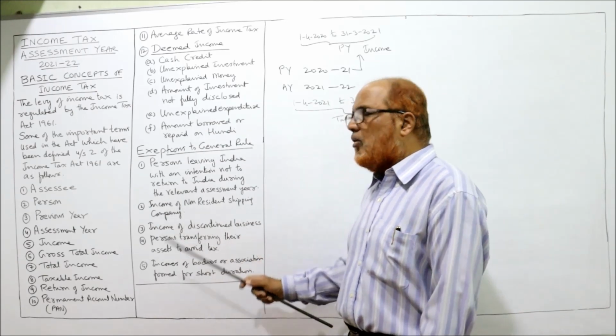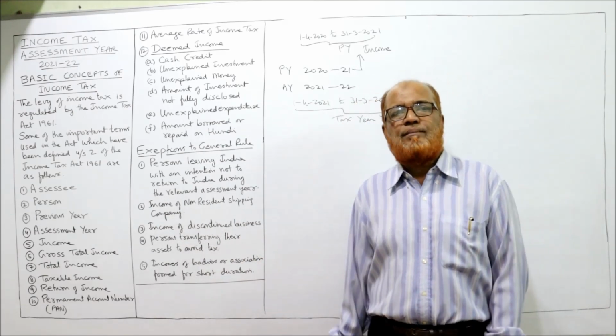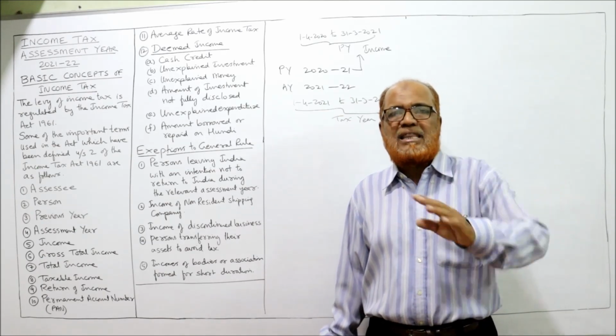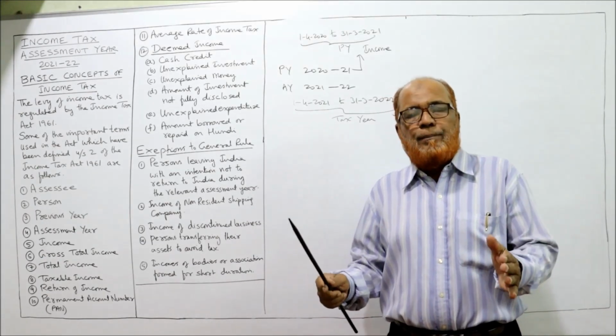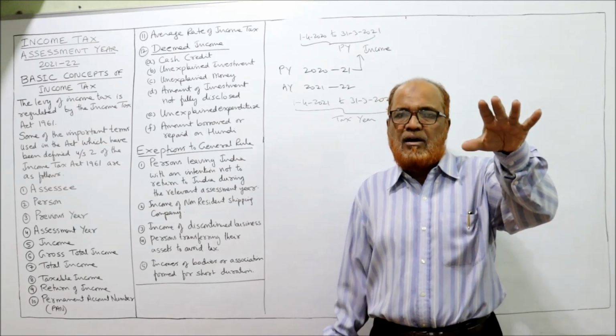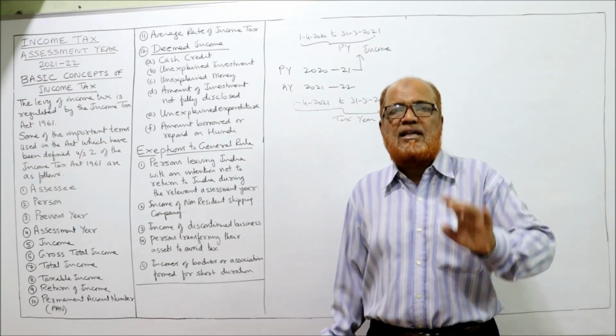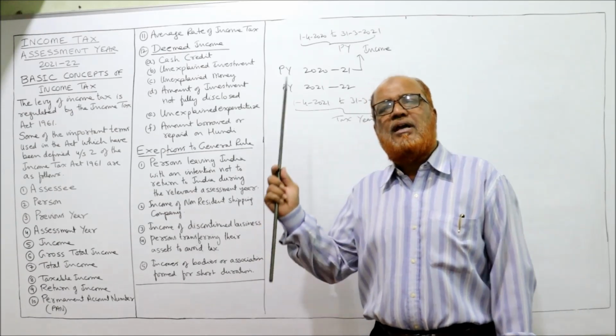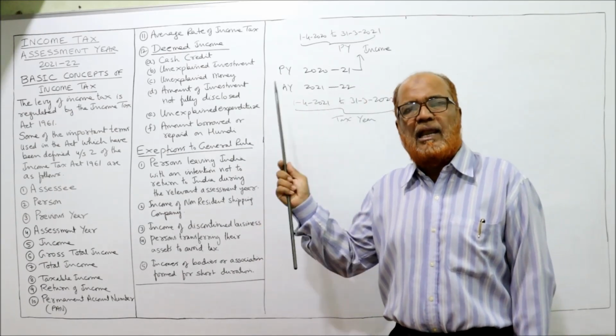Secondly, income of non-resident shipping companies. There are many shipping companies which run ships from one country to another country. If a shipping company has an office in another country, there is no need to pay. Example: a shipping company, XYZ company, is incorporated in London.